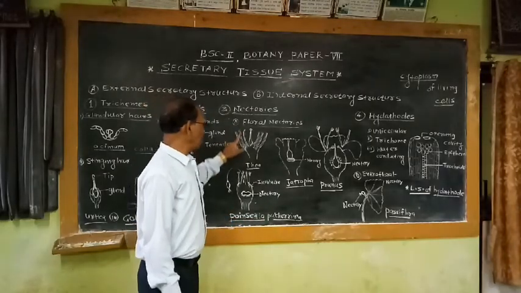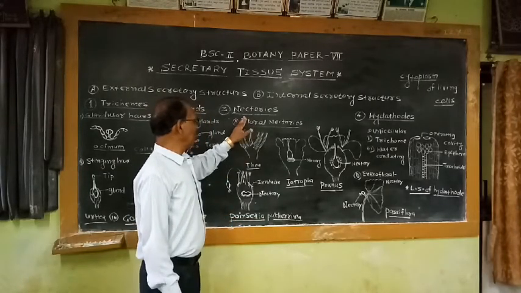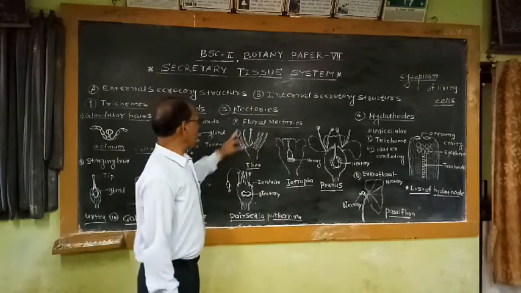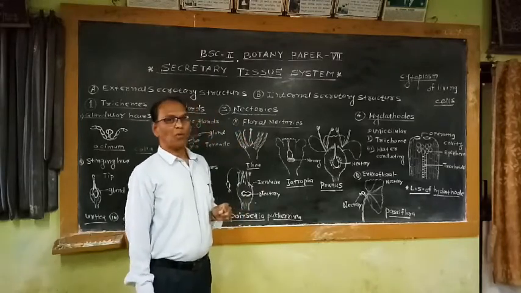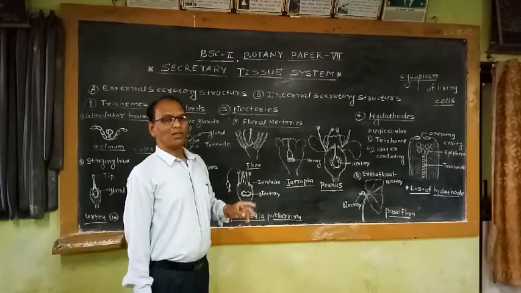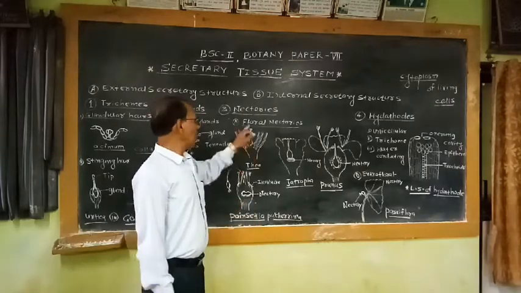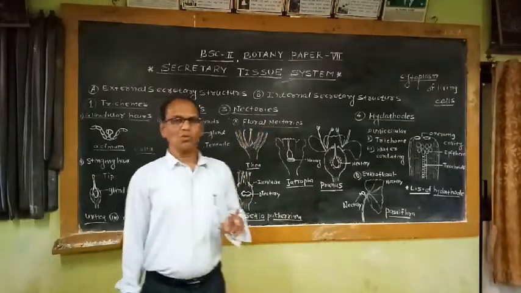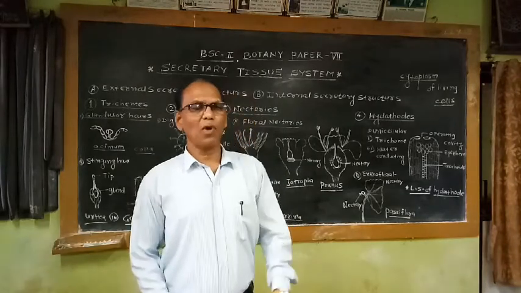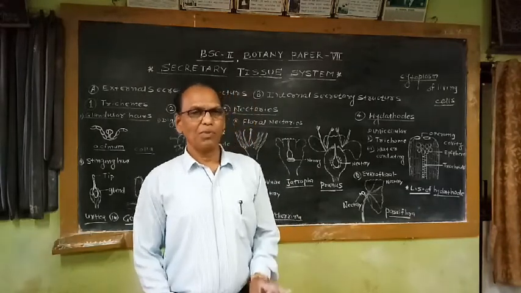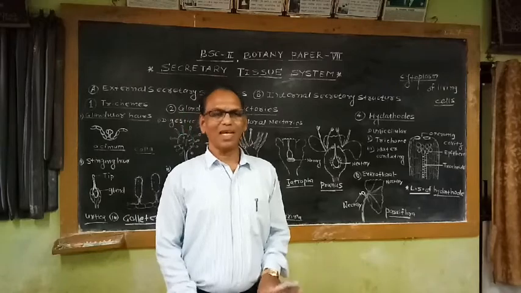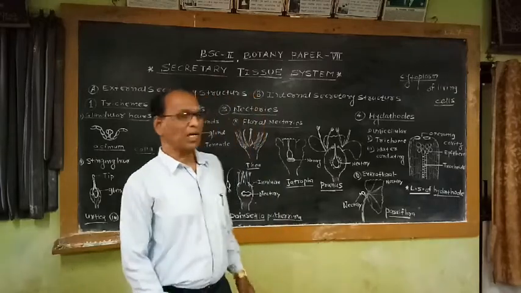In flowering plants, there are two types of nectaries. Nectaries associated with floral organs or floral parts like sepals, petals, stamens, etc. are known as floral nectaries, and nectaries associated with extrafloral organs like petioles, leaves, stem, etc. are commonly called extrafloral nectaries.